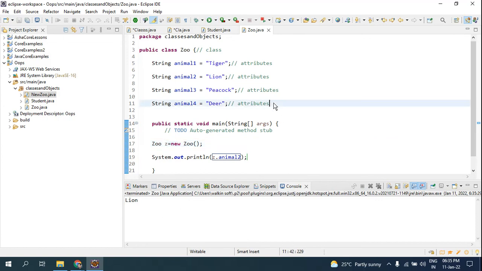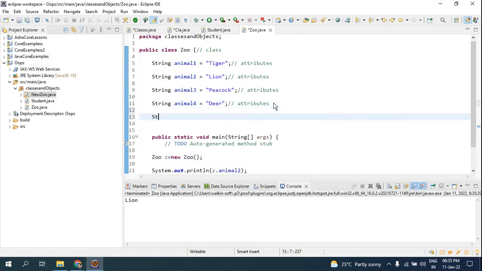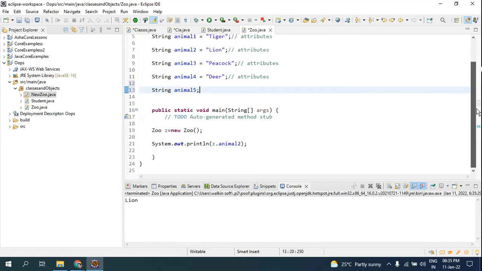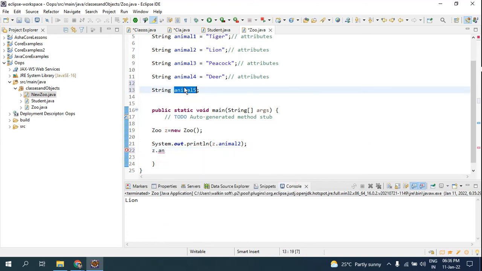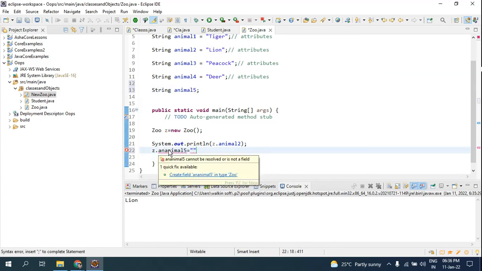Now I'll declare a variable, but I won't give the value. I'll make String animal5. So I just declared a variable, but I have not given the value. Using this object I can give the value. How? Z dot, you have to use the name of the attribute, Z dot animal5. Now I am going to initialize the value. I'll give the value as giraffe.